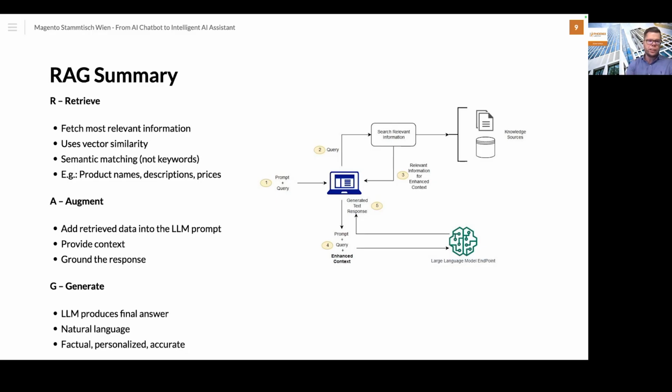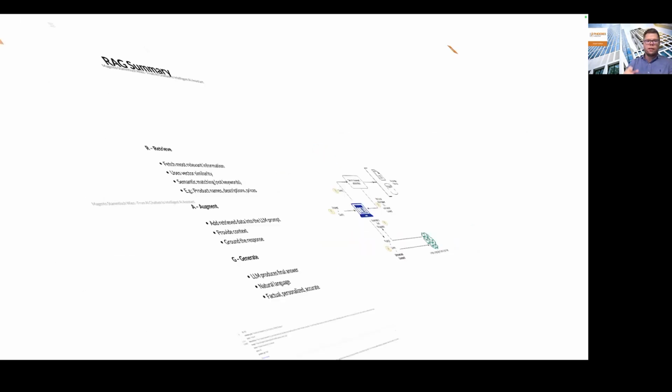So in the retrieve step, it is fetching the information from the vector database, let's say product name, description, prices, or some other information, let's say order history data and so on. In the augment step, we are adding this into the LLM prompt and providing the context. In the generate step, the LLM produces the final answer in natural language, and then we create this response and show it to the customer on the front end.